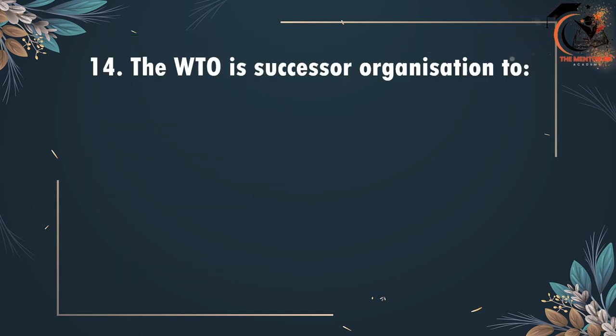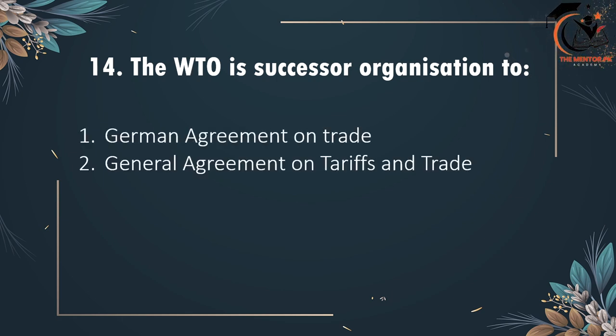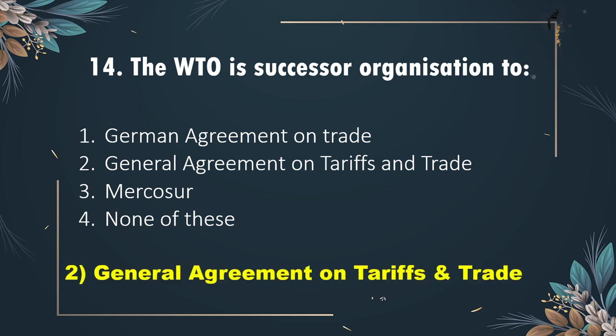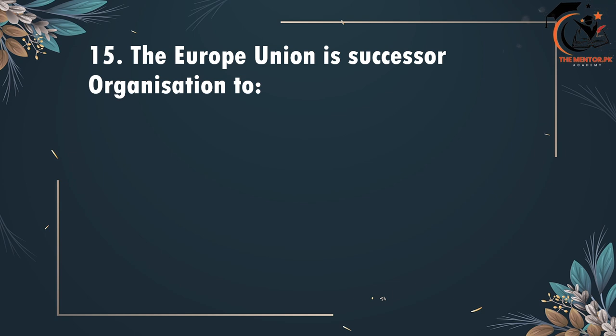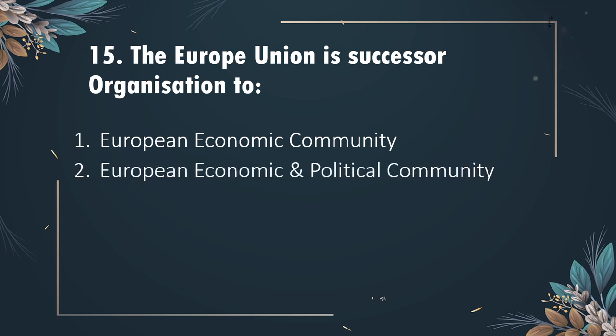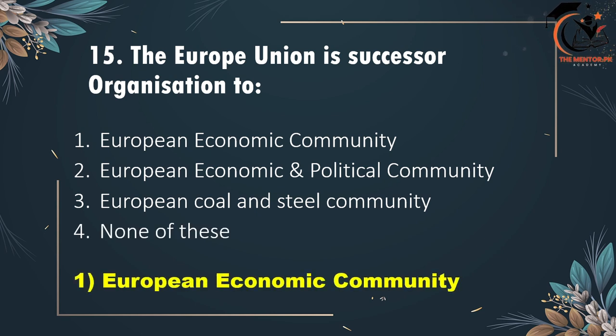14th is, the World Trade Organization is the successor organization to German Agreement on Trade, General Agreement on Tariffs and Trade, Mercosur, none of these. The correct answer is General Agreement on Tariffs and Trade, option 2. 15th is, the European Union is the successor organization to European Economic Community, European Economic and Political Community, European Coal and Steel Community or none of these. The correct option is option 1, European Economic Community.